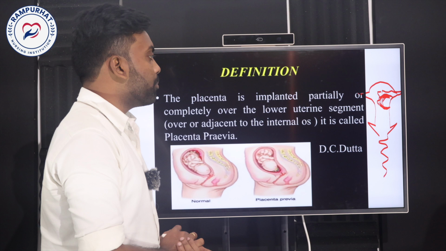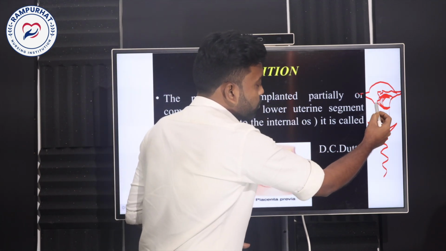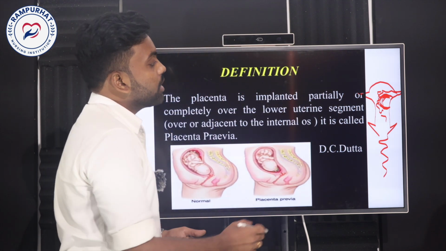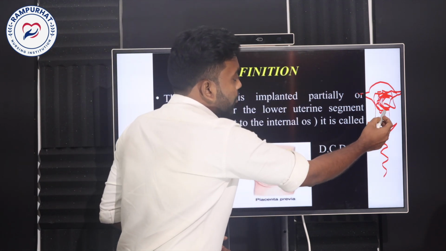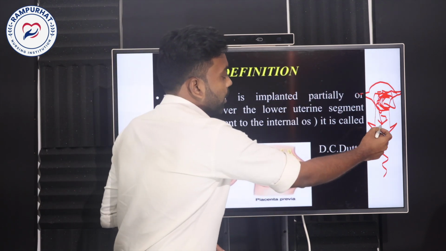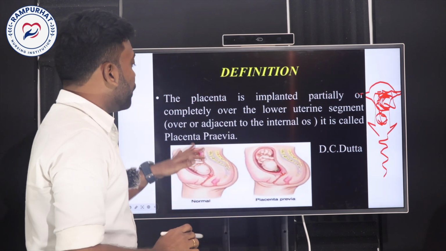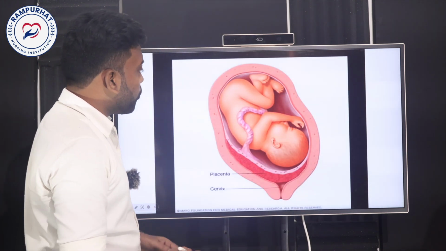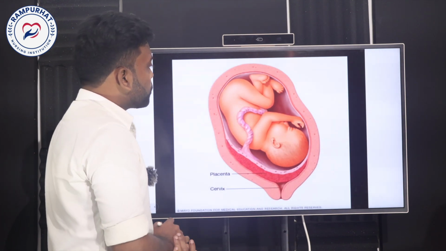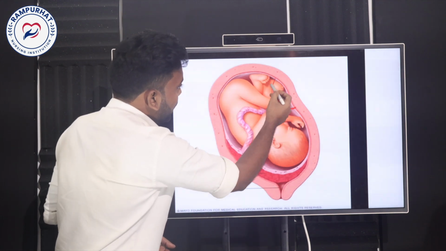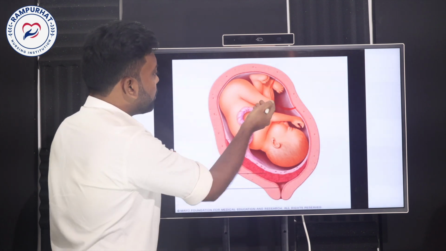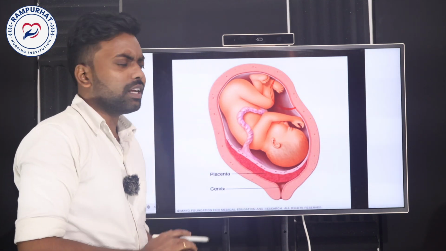Whereas in the case of placenta previa, once the zygote is formed, the implantation occurs at the lower segment of the uterus. Normally the upper segment is where it takes place, but in this abnormal condition implantation occurs at the lower segment. You can see it diagrammatically in the female reproductive system: this is the actual location for the implantation of the placenta. Once implantation occurs, the baby will form, and growth and development occur as usual.